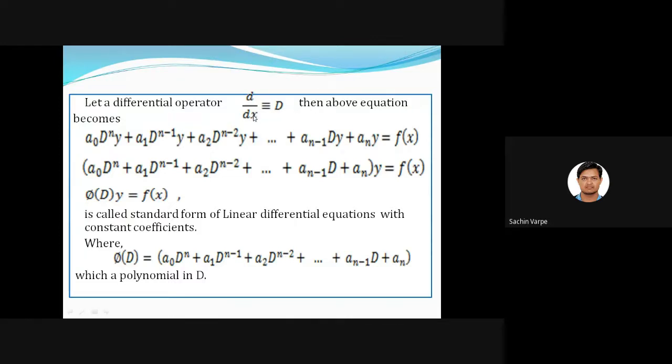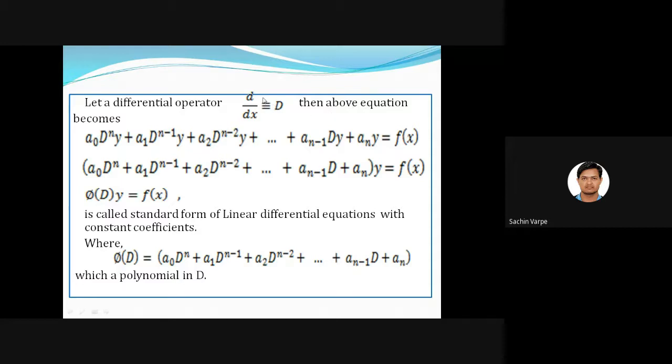Not necessarily with respect to x. Suppose the differential equation involves another independent variable like t or any other, then we are going to denote that differential operator by capital D. So capital D is notation for operator.